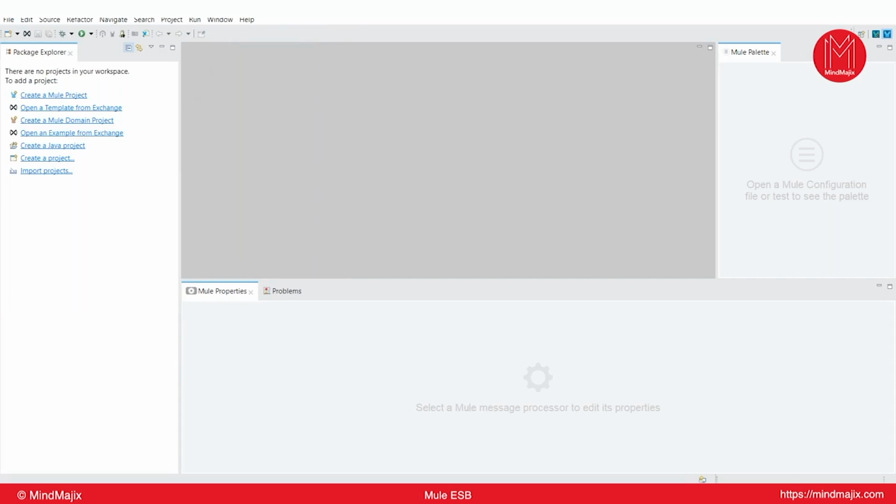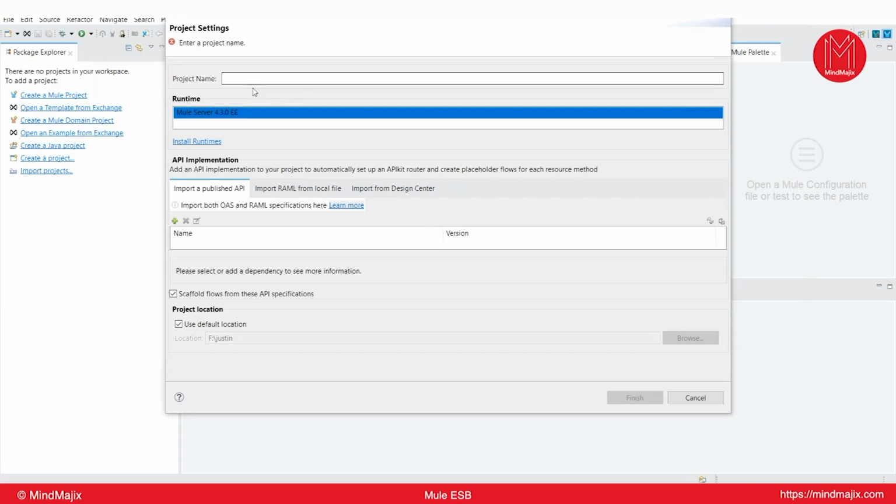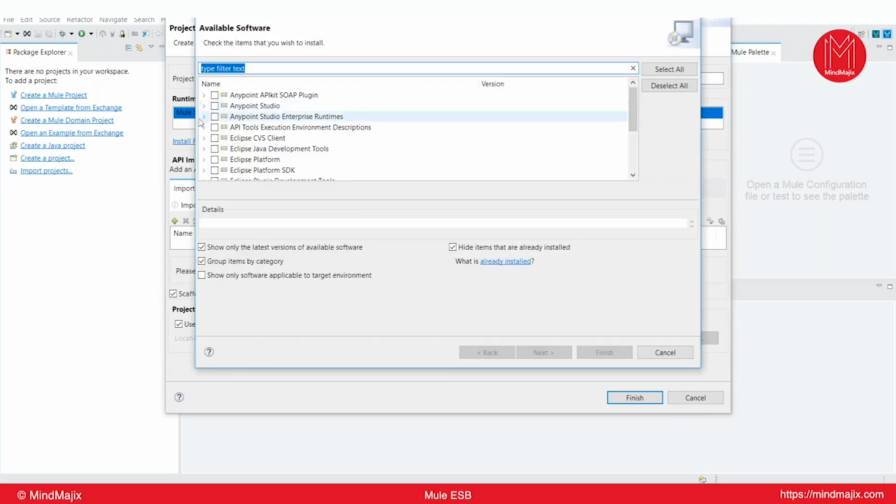Once I click on a Mule project, now you can see I'm going to create a project with the name 01 basics, and I want to deploy this application, and you want to select the runtime. By default, you will get 4.3.0 because it's acting as a plugin. So if you want to deploy this application in some other runtime, you can install runtimes. So that runtime will be added as a plugin.